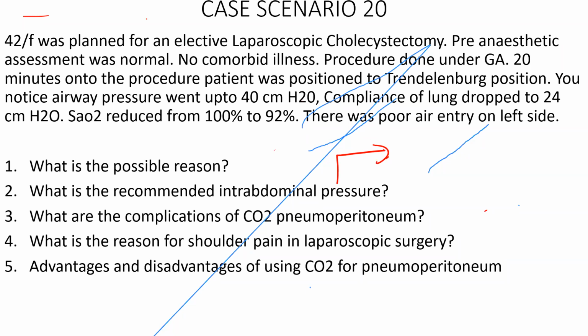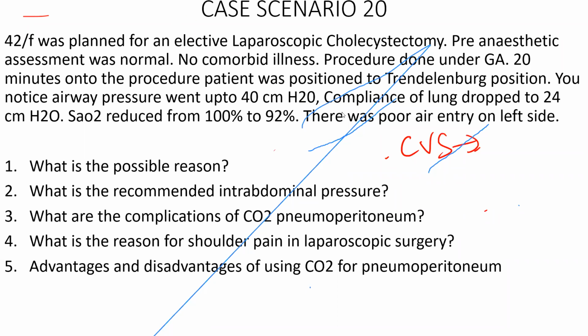12 to 15 mm hits. 12 to 15 millimeters of mercury. Okay, beyond 15 or 18, you get compression of the IVC that produces venous pooling. Good. What are the complications of carbon dioxide pneumoperitoneum, starting from the cardiovascular system?